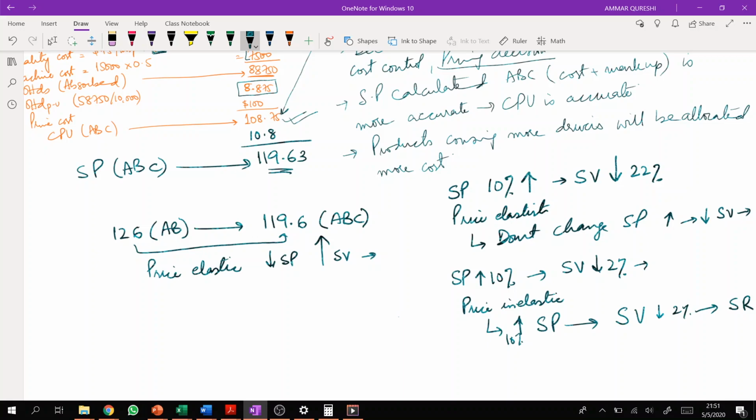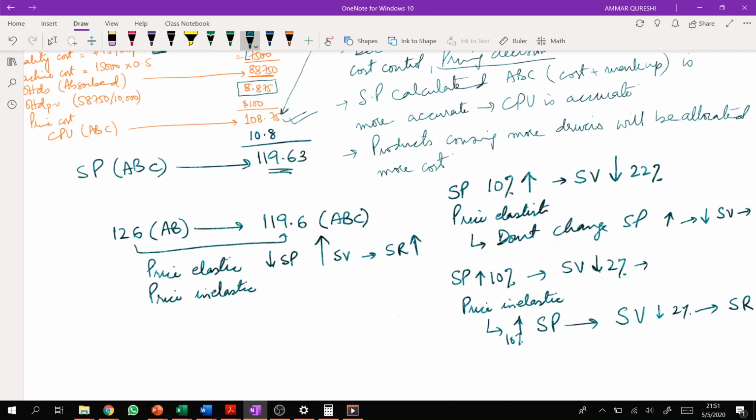In that case, the company should reduce the selling price, because overall sales revenue will increase by a greater amount. But if this product is price inelastic, it's less responsive towards the price.